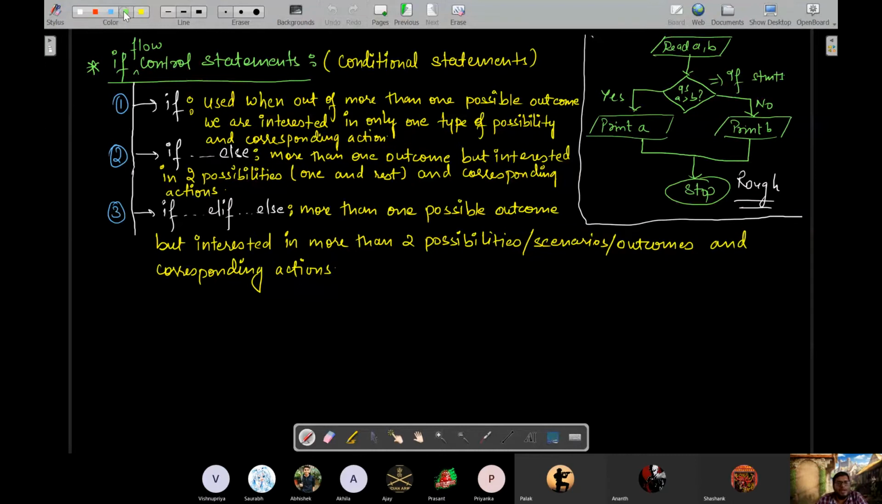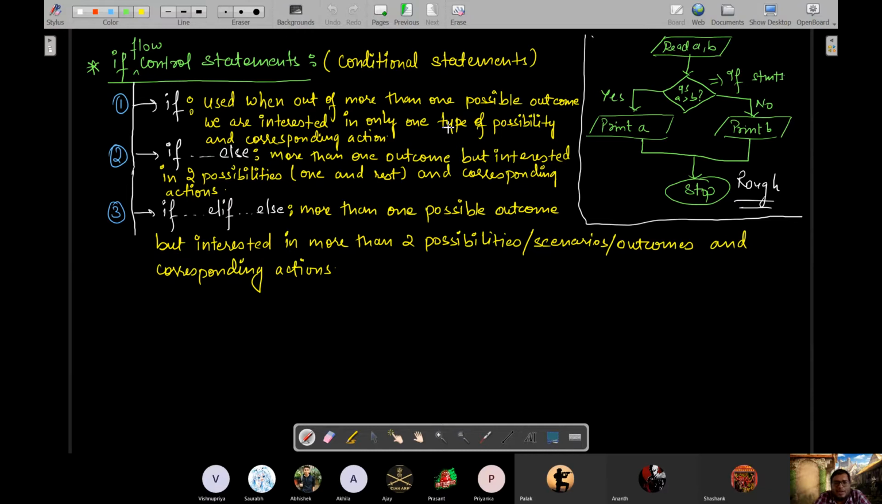Now we have also seen that there are three types of if flow control statements, that is if, if else, and if elif else. So three ways you can write the conditional statements. Then why three ways? We just laid out, not definitions exactly, but in which case which one of the three is to be used.